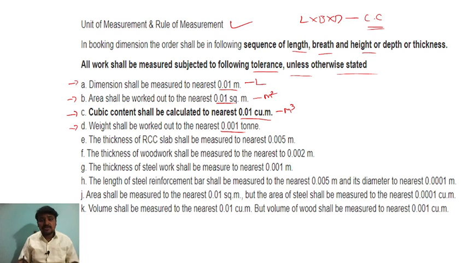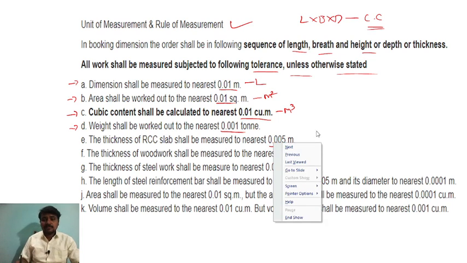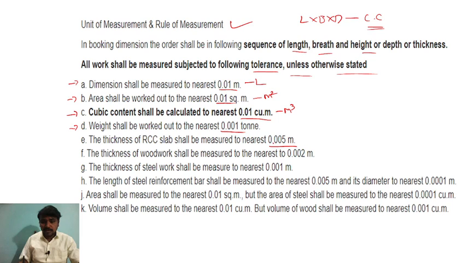So 0.001 tons. Weight shall be worked out to the 0.001 tons. Thickness of RCC slab shall be measured nearest to 0.005 meter. So the thickness of woodwork shall be measured to the nearest 0.002.